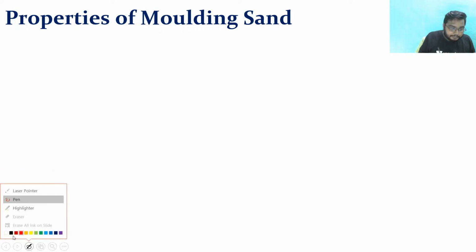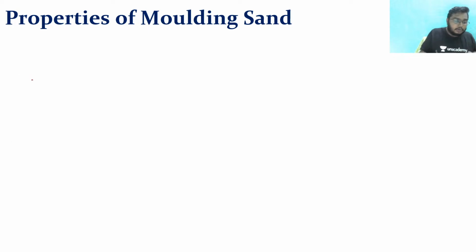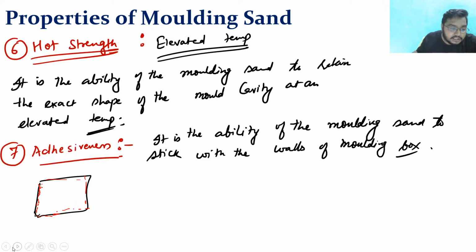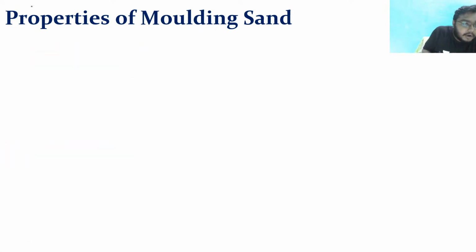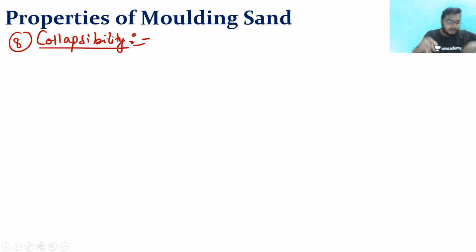Now let's talk about the most important thing, sir. What is the most important thing? So we have seen the seventh property. The eighth property is collapsibility. Collapsibility. What is collapsibility?